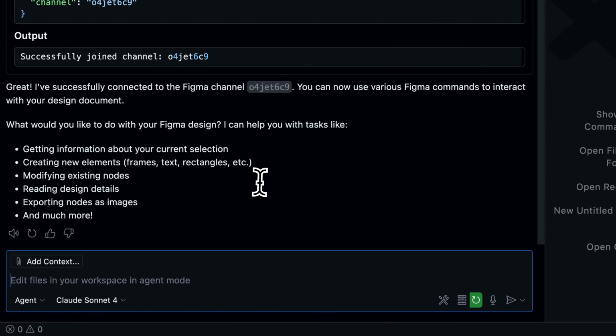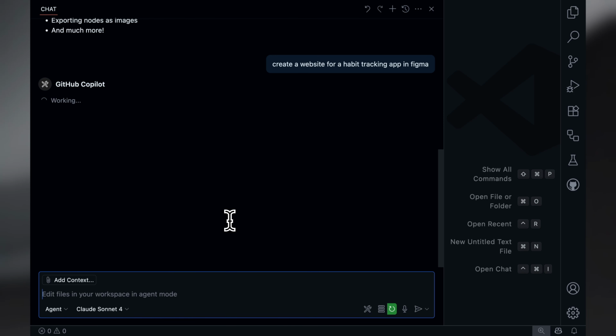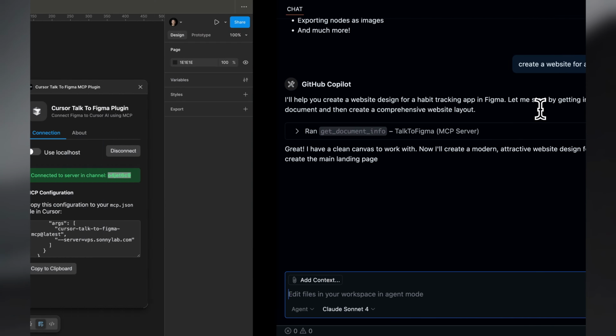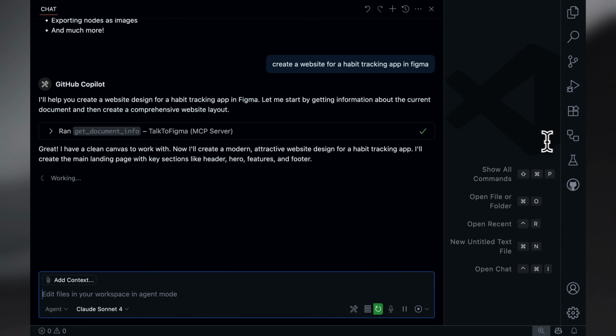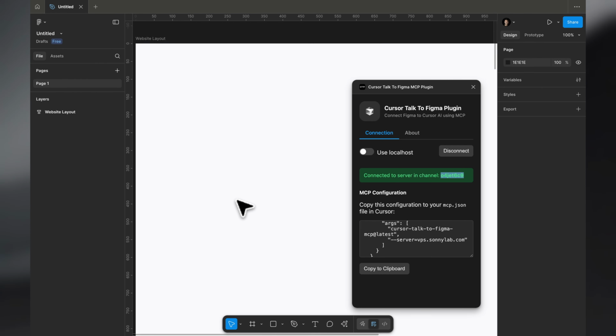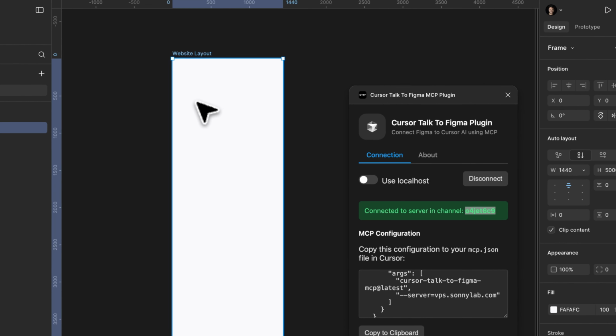Okay, so create a website for a habit tracking app. Let's see if this works. So this MCP server just talks with Figma and maybe creates new code with Figma. So you can select something and it creates new code in Figma for that, or it creates new frames and everything. See, this is so much bigger than what I thought, but that's fine.